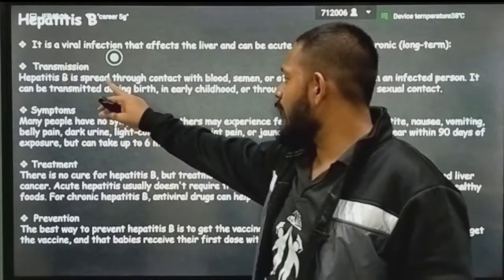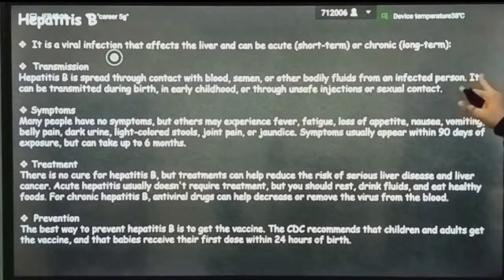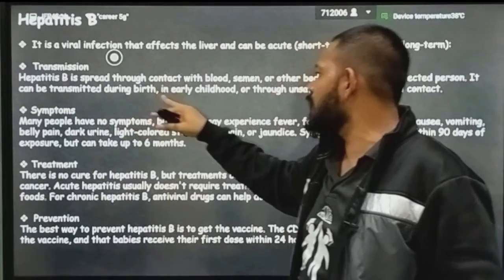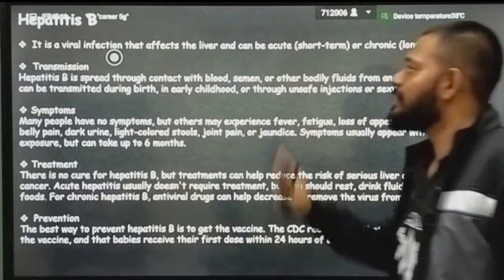Okay, transmission: hepatitis B spreads through contact with blood, semen and other body fluids from an infected person. It can be transmitted during birth, in early childhood, through unsafe injection and sexual contact.